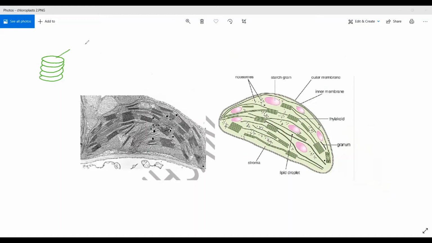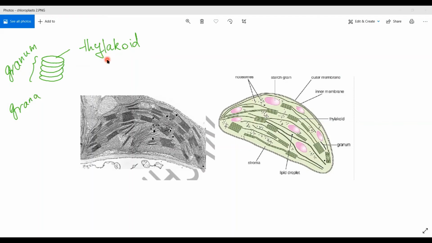Each disc is called a thylakoid. And the whole stack is called a granum, and the plural is grana. If you look at the picture, this is a granum that is formed of thylakoids, another granum, as you can see. All these are stacks of discs that are arranged one above the other.